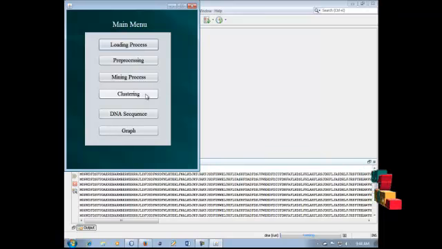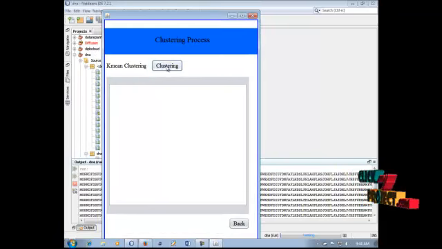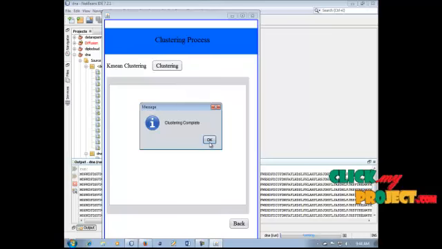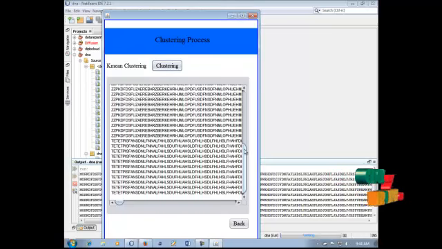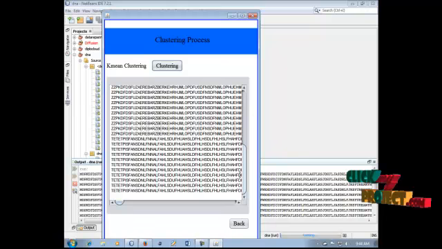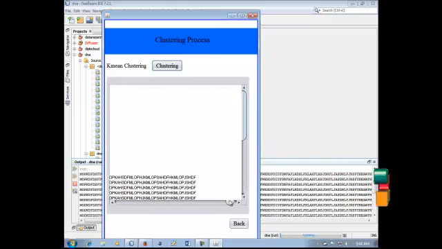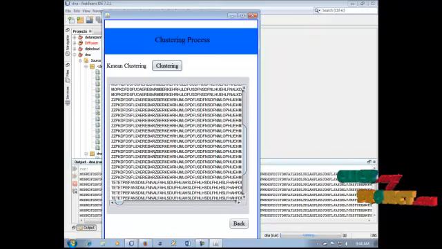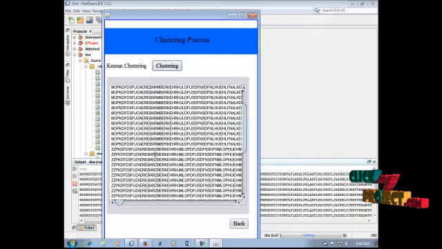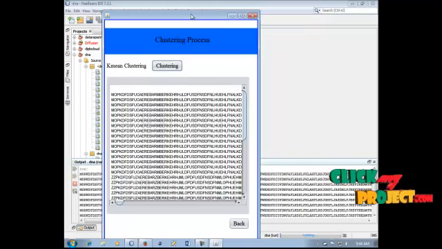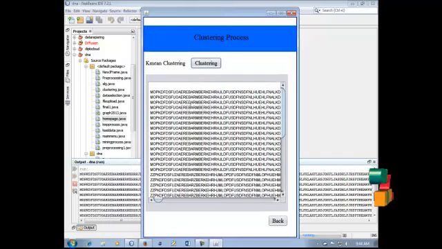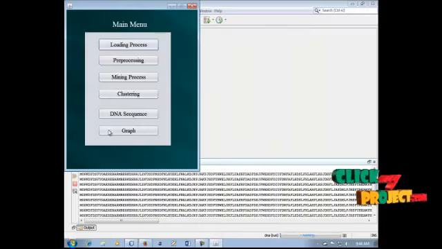After that comes the clustering process. Clustering means the grouping process. The three different data sets are merged and grouped in our clustering process. So click this clustering process. Clustering is completed. The three different data sets are merged into a single data set. So the information is merged into a single process, and the clustering process is completed. So click this back button.